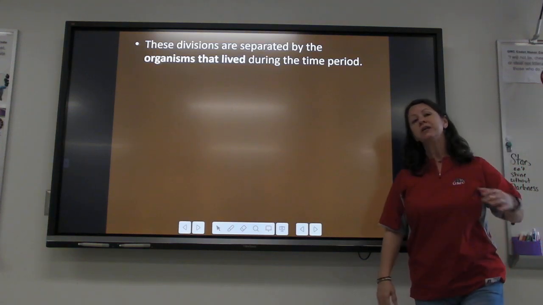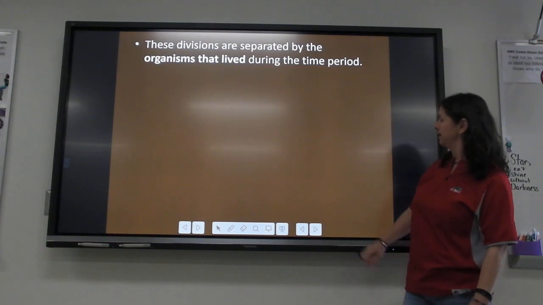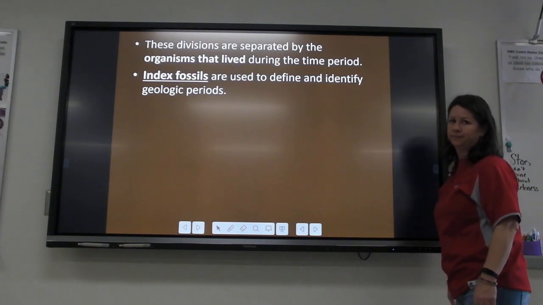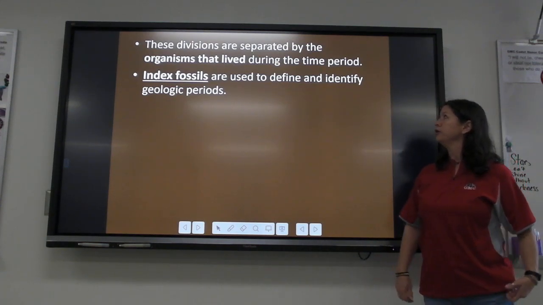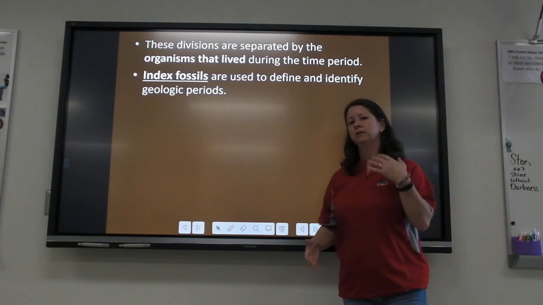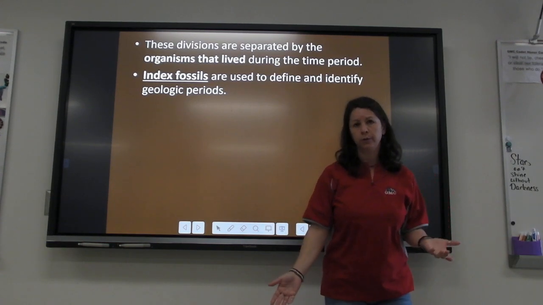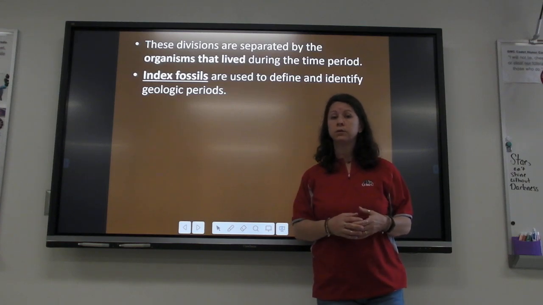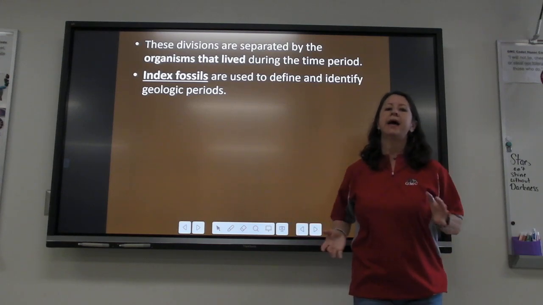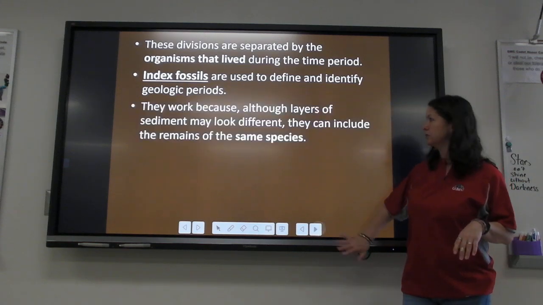These divisions are separated by the organisms that lived during that time period. And we know what lived because of fossils. And index fossils are what are used to identify and define those geologic periods. If you find a dinosaur fossil, you know it was the Mesozoic period. Okay, that's basically what we're talking about with an index fossil. They have a species. If you find the fossil, you know exactly what time period you're looking at. That's how we use index fossils.